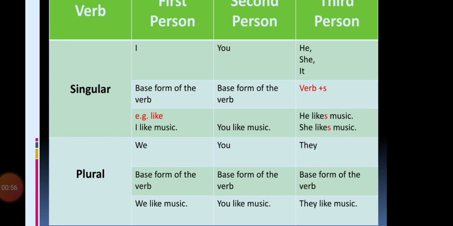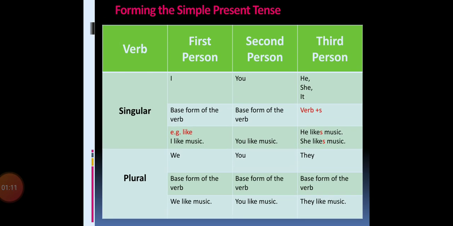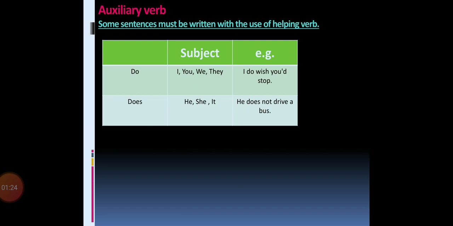So while looking at this chart, you came to know that only in the third person singular do we add the s to the verb, right? So learn this chart properly so that it will be easy for you to construct sentences in the simple present tense. It will be easy for you to find the sentences that belong to the simple present tense, right?